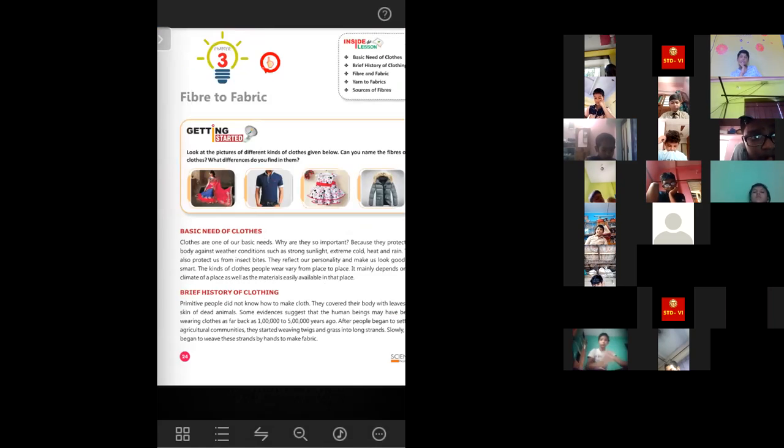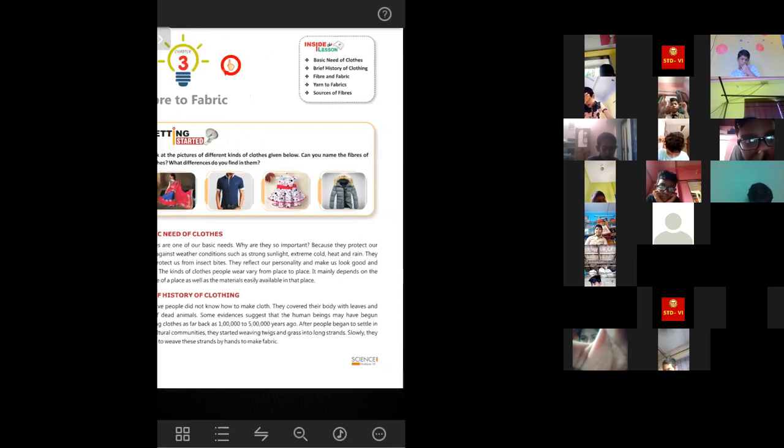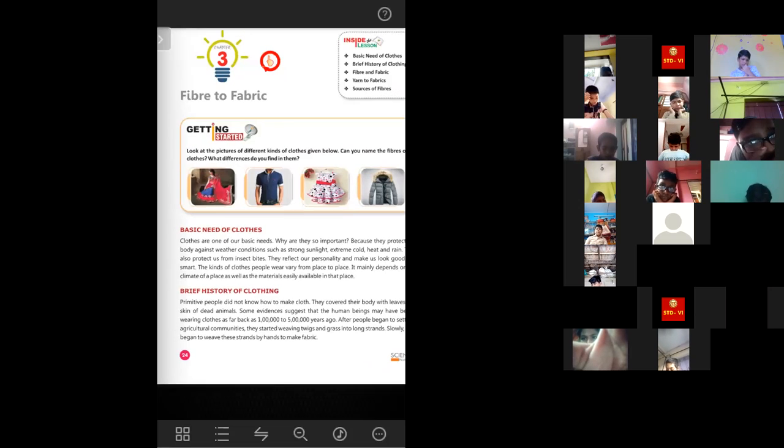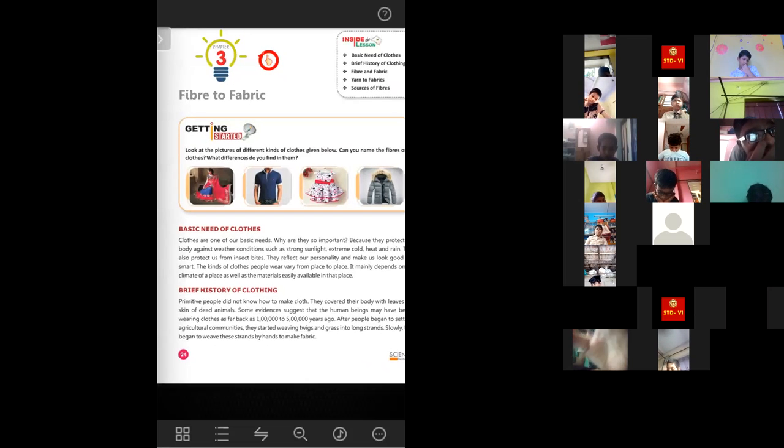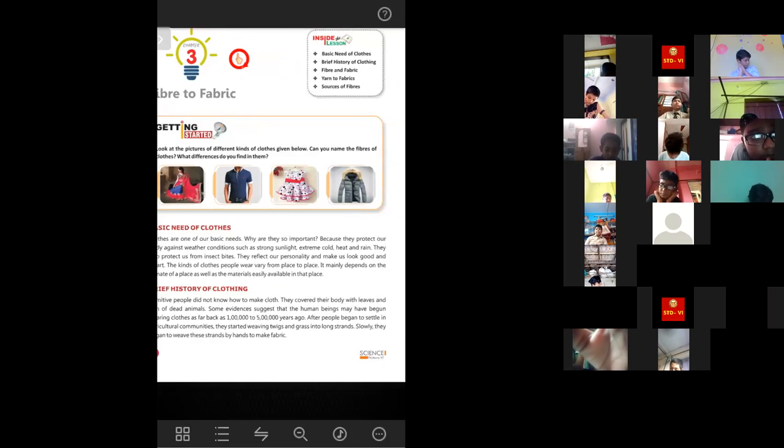Now, basic need of clothes. Why do we need clothes? Clothes are one of our basic needs. Why are they so important? Clothes are important because they protect our body against weather conditions such as strong sunlight, extreme cold, heat, rain, and even from dirt and dust also. They also protect us from insect bites.